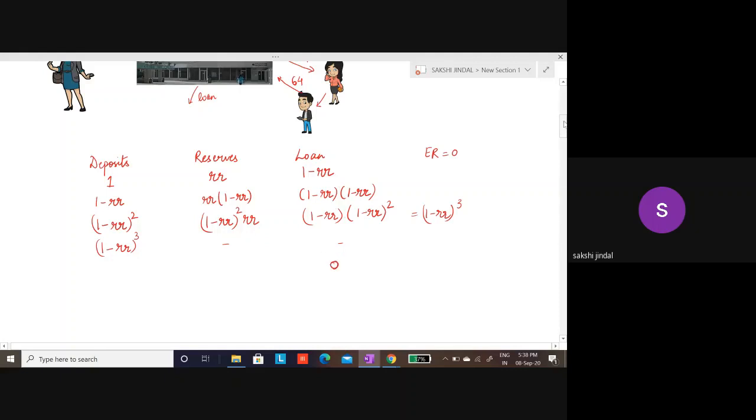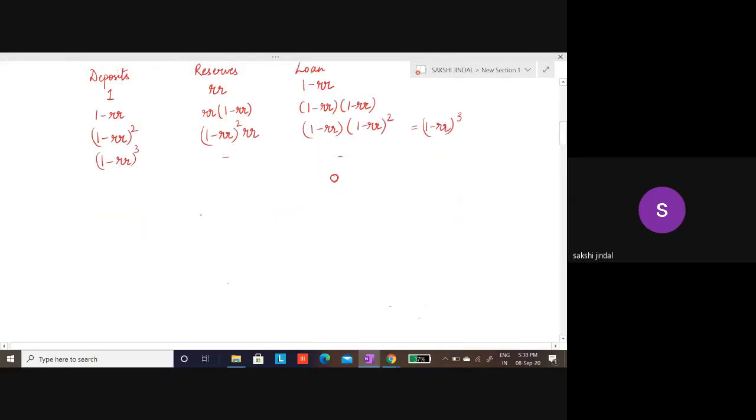Okay, so now we can also write what will be the change in deposits, what will be the total deposits. The overall deposits are 1 plus (1 minus RR) plus (1 minus RR) square plus (1 minus RR) cube and so on till an infinite time period.